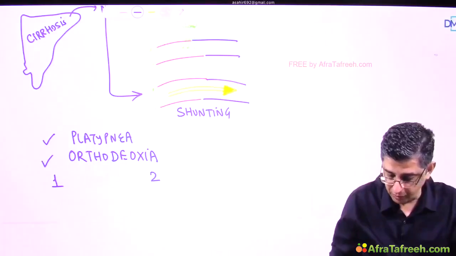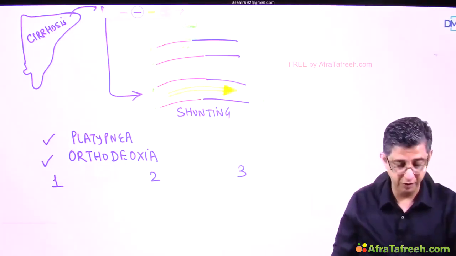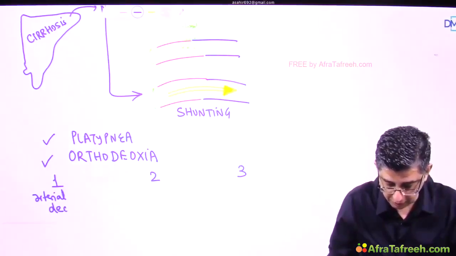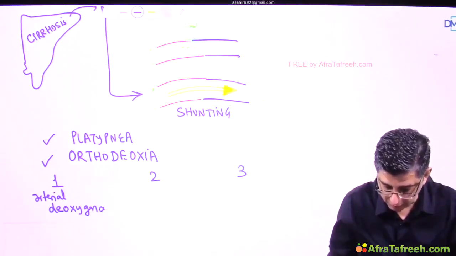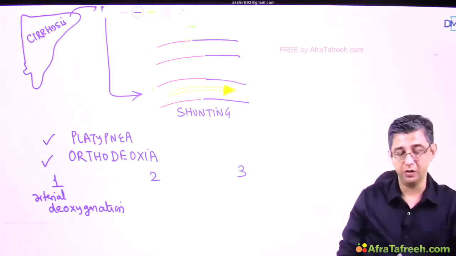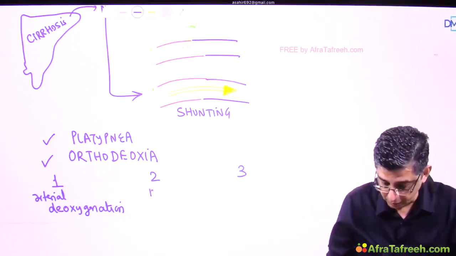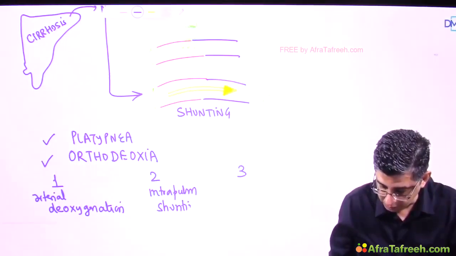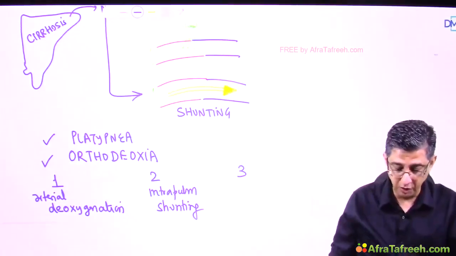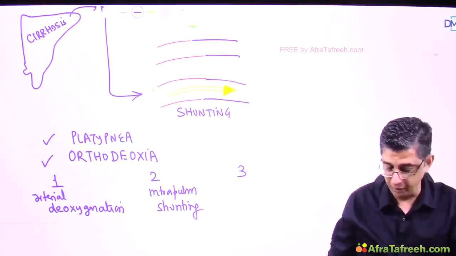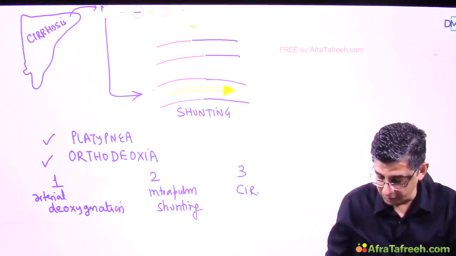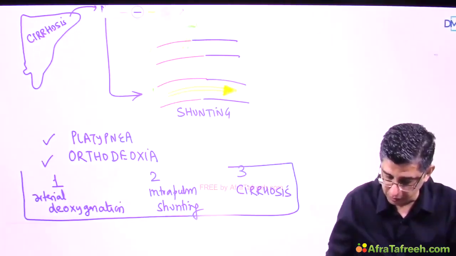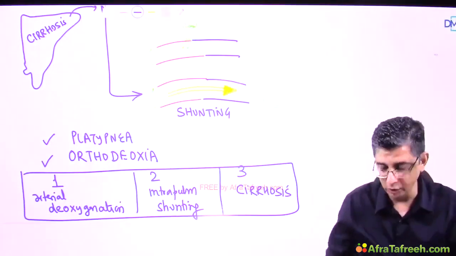The triad for hepatopulmonary syndrome can be remembered in the following fashion. First of all, in this condition there is arterial desaturation or arterial deoxygenation, in a sense that the blood has to travel faster, so the ability of the RBCs to get oxygenated is relatively lesser. This is secondary to intrapulmonary shunting. As I highlighted, we are not talking about any shunting from the cardiology perspective. We're talking about shunting from the perspective of the blood not getting oxygenated properly, and there should obviously be liver disease in the patient, that is cirrhosis. So if you get these three things together, arterial desaturation, intrapulmonary shunting and cirrhosis, then we say that the patient is having hepatopulmonary syndrome.